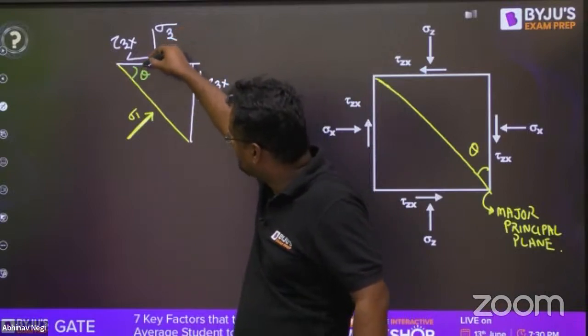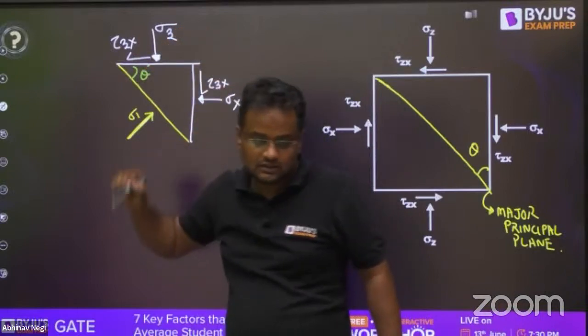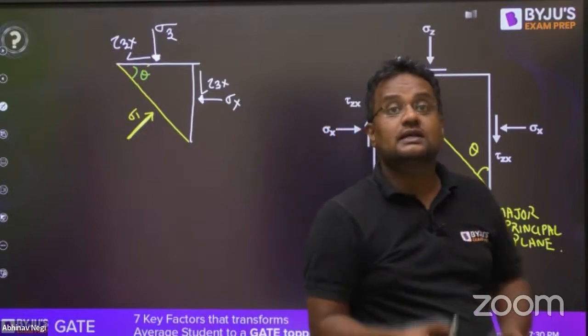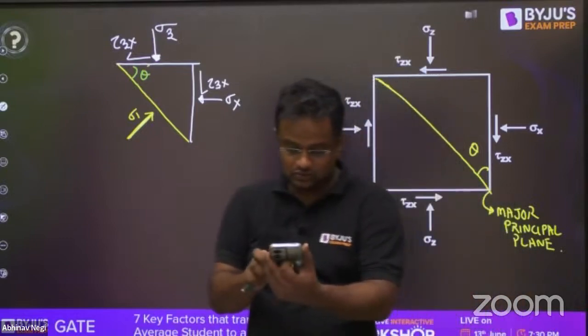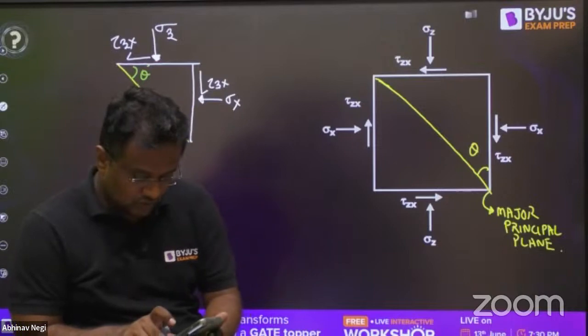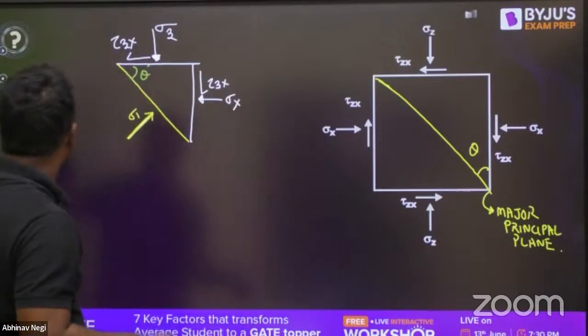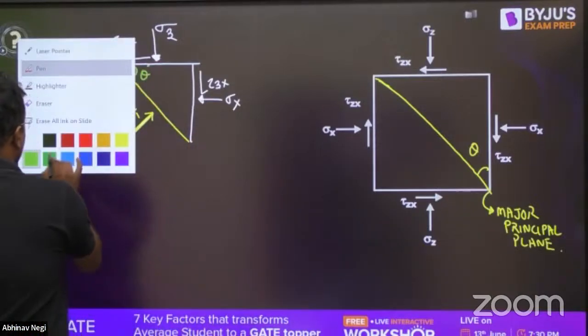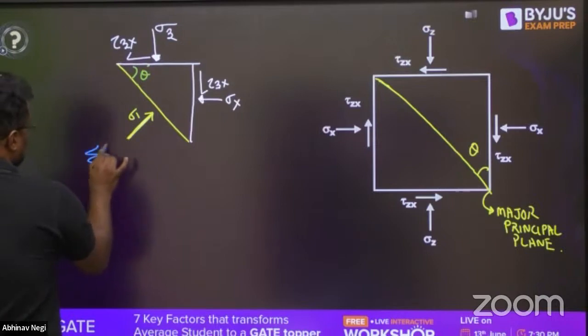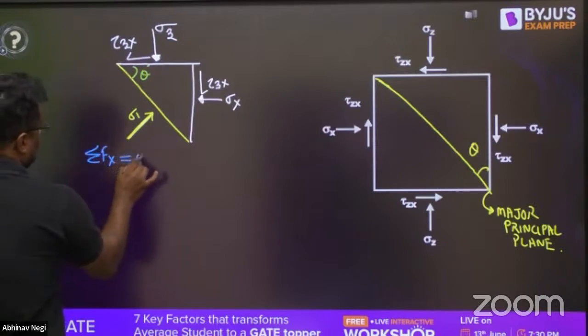Now, theta is asked, between the horizontal and the principal plane. Suppose I do summation Fx equal to 0. It should be in equilibrium, so summation Fx should be equal to 0.